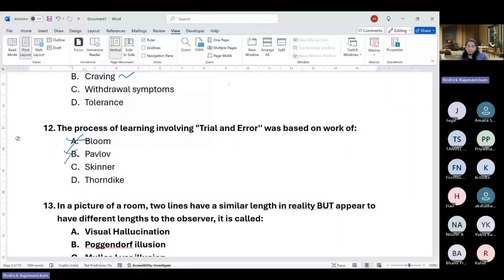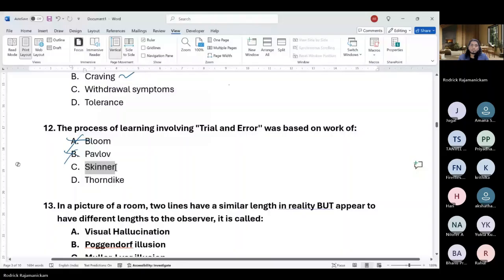There's not much of learning something by trial and error there. Okay. Skinner did kind of include trial and error, but it is Thorndike in his experiments with cats and the escape cage. Once they press a lever and identify escape, he literally tried to identify how many trials it took for them to learn that. So that is the trial and error.